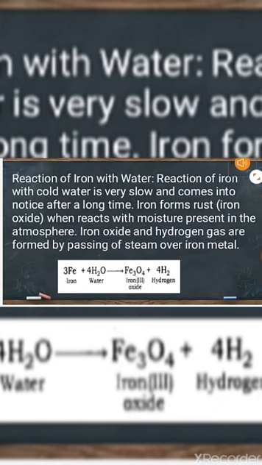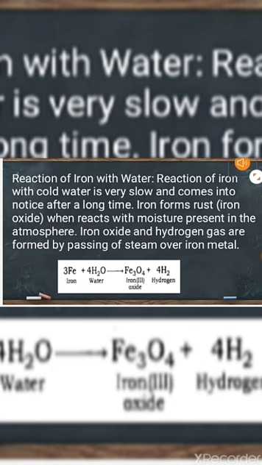Now the special metal and very common metal. Iron. Iron is very popular metal. It doesn't react with cold water, even hot water also. In general, we can say it doesn't react with a pure water, distilled water. It always reacts with impure water containing some of the impurities.